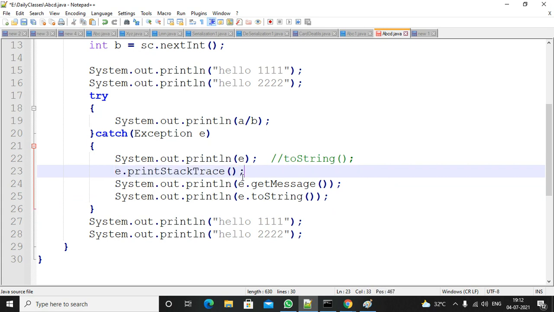So in these four ways, you can print the exception details.